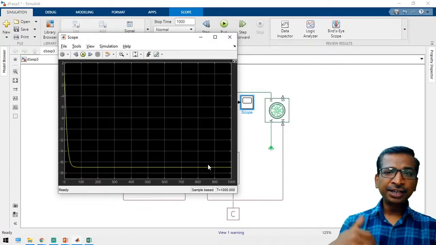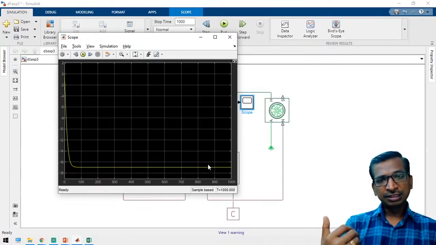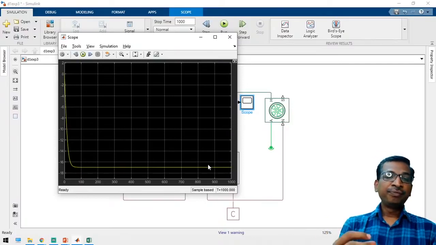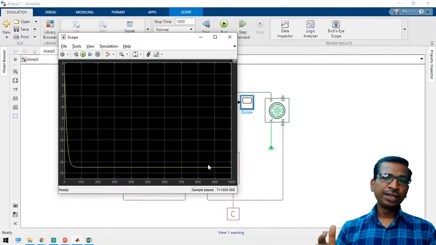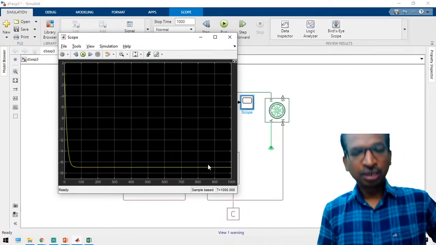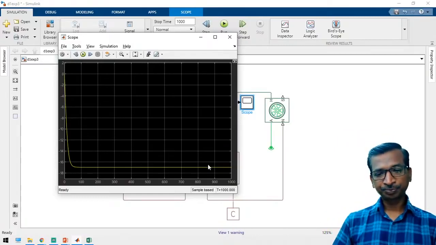Like that we can change the vehicle speed as well as control the vehicle speed also. Actually within one class we cannot do all these things. So we can implement and then keep on learning. We can integrate all these blocks in a single diagram.